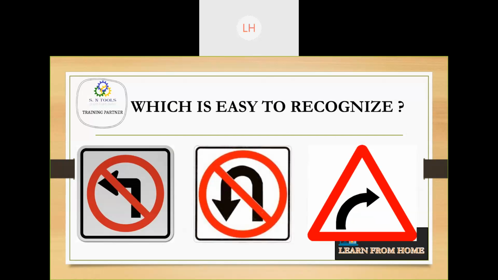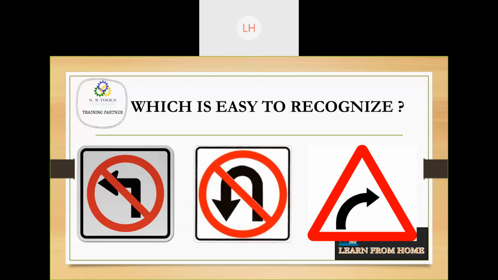Reading takes time. See, for example, there will be a danger symbol. If you start reading it, it will take a lot of time. It may take at least 10 seconds for you, and you may get into difficulty, right? But once the sign or the symbol is seen, on the spot you will come to know what the symbol means, and you can react accordingly. So here the symbols are an easy way of understanding, an easy way of communication.